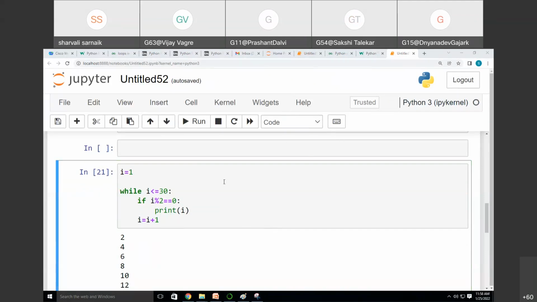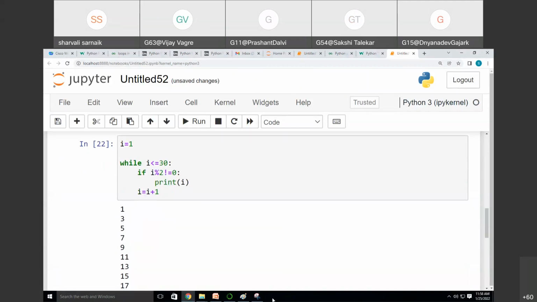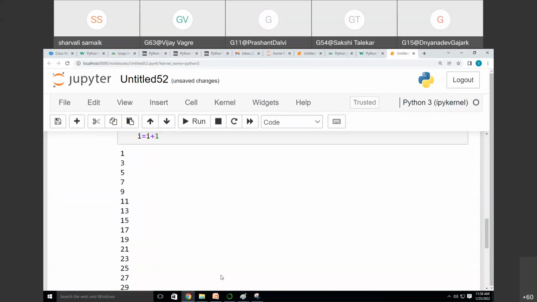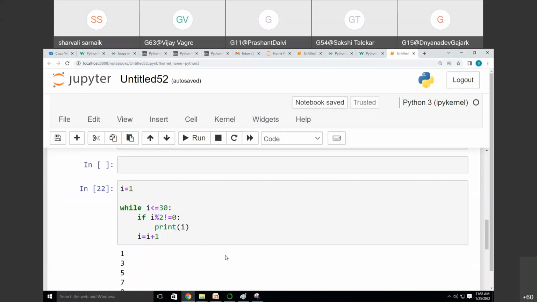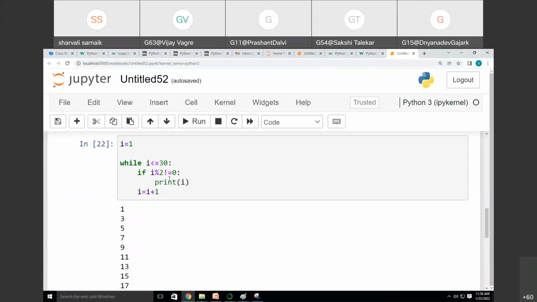Now, if I want to print odd numbers, instead of equal to 0, I will just write not equal to 0. See, I'm getting all the odd numbers between 1 to 30. I have just reversed the logic: i mod 2 not equal to 0, print i, and i is equal to i plus 1.